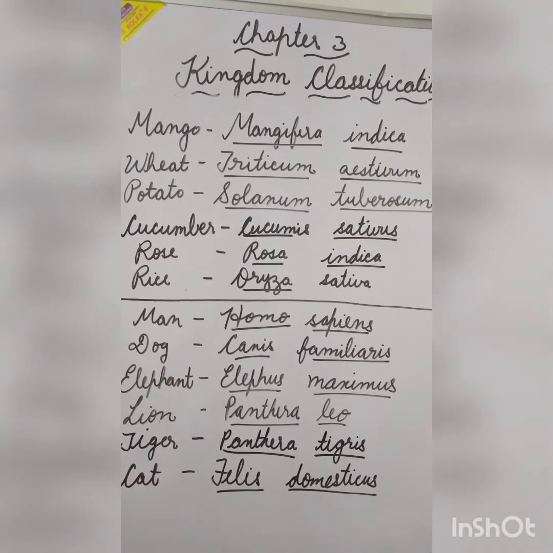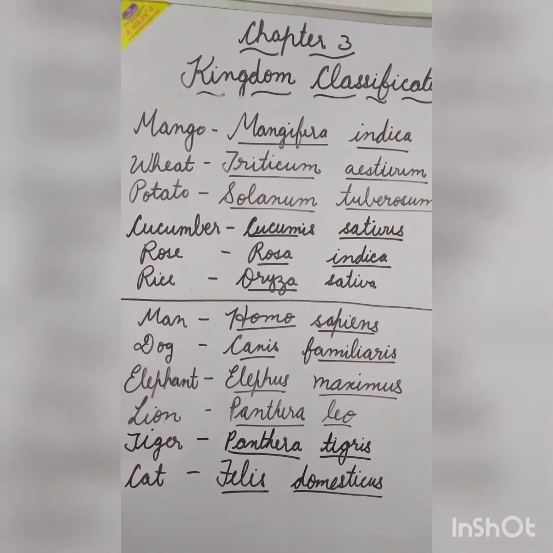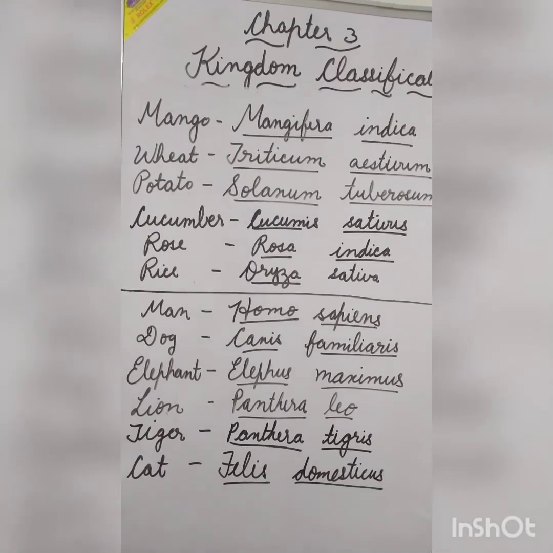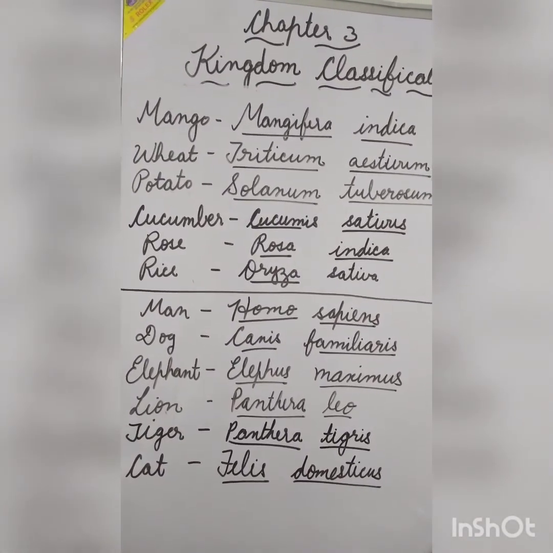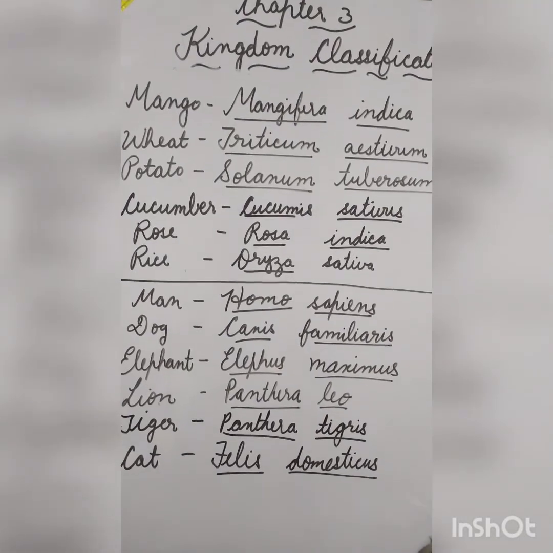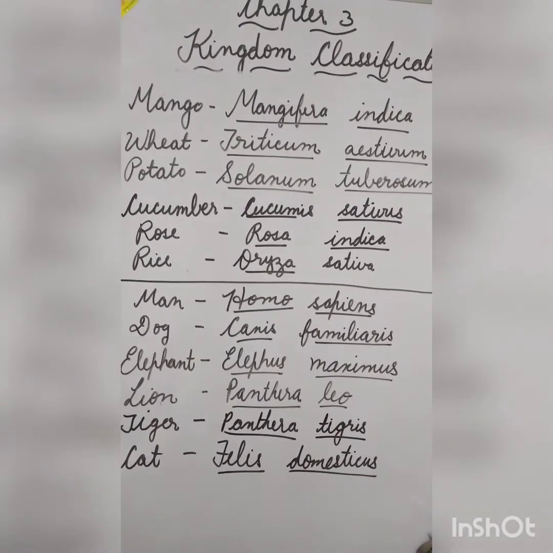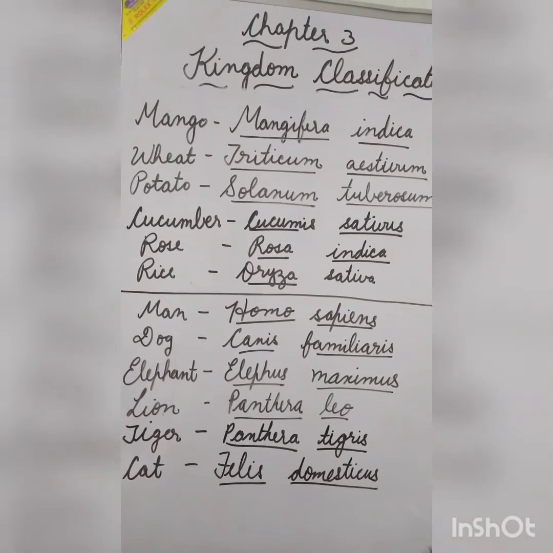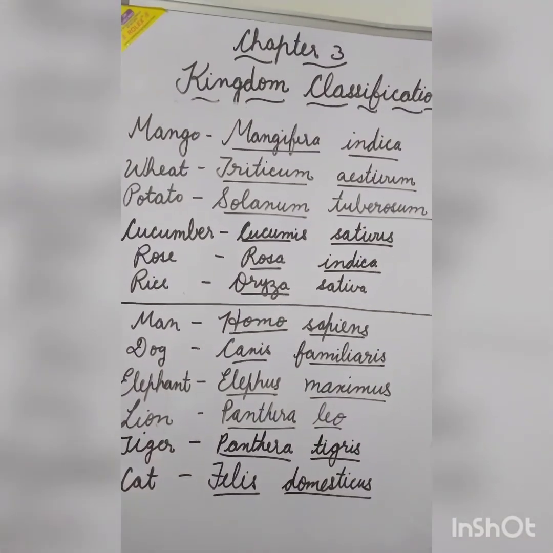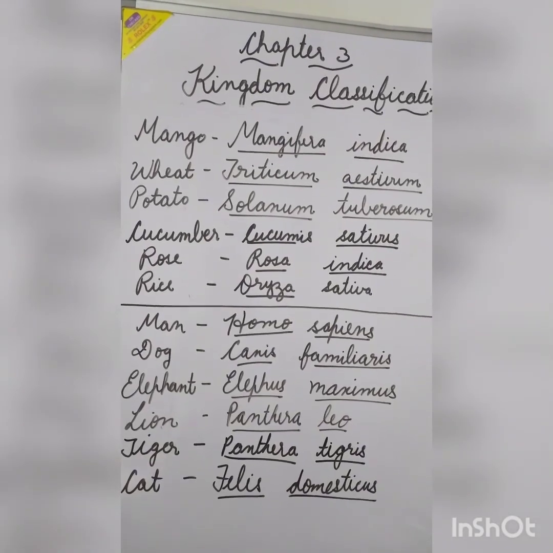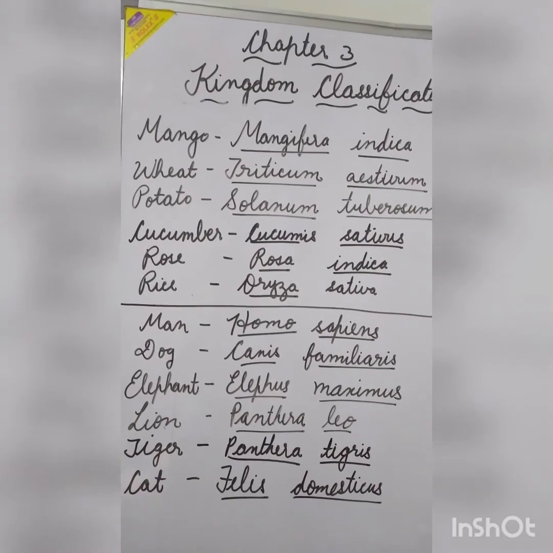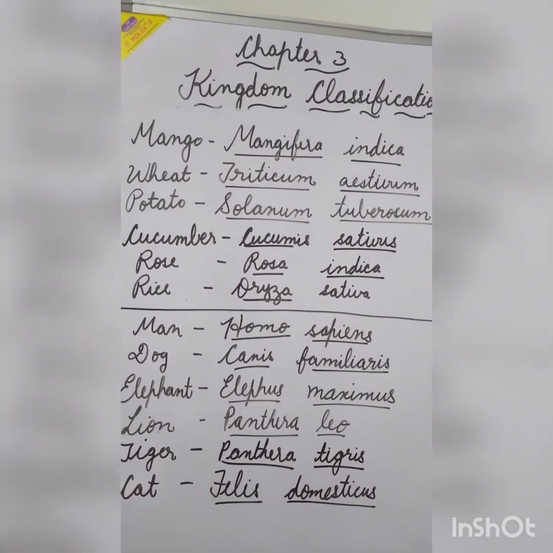Now some examples of animals: man, Homo sapiens; dog, Canis familiaris; elephant, Elephas maximus; lion, Panthera leo; tiger, Panthera tigris; cat, Felis domesticus. In the book, the names are printed in italics, but children, when we will write the scientific names, we have to underline them.